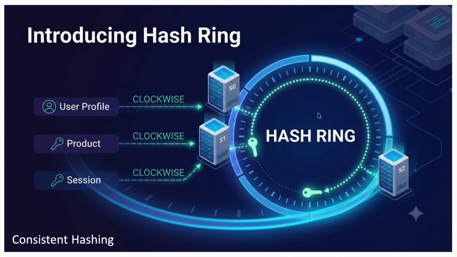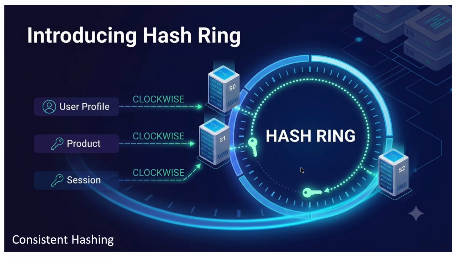Now comes the magic rule. For any key, move clockwise around the ring. So let's say we pick this green key and we start moving clockwise. We encounter server 1 first, so ultimately this key will be mapped to server 1. So whenever, let's say, a session request goes to the load balancer, the load balancer will map it to server 1. So the key belongs to server 1.